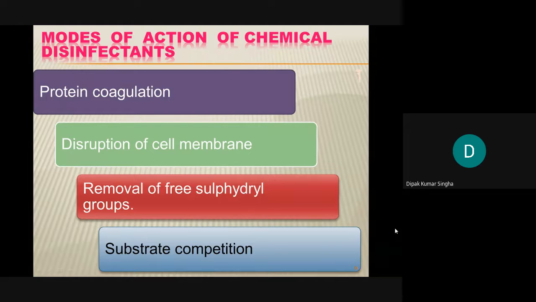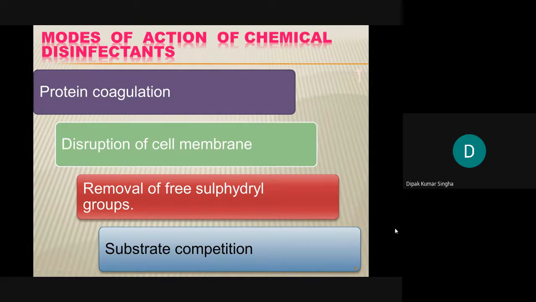Number three, removal of free sulfhydryl groups. This sulfhydryl group is essential for the formation of different enzymes, and those enzymes help the growth and metabolism of the microorganisms. So if you remove the free sulfhydryl groups with chemical agents, the enzymatic action will automatically be lost, and finally the microorganism will be destroyed.